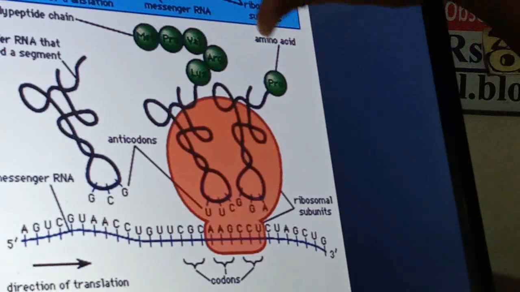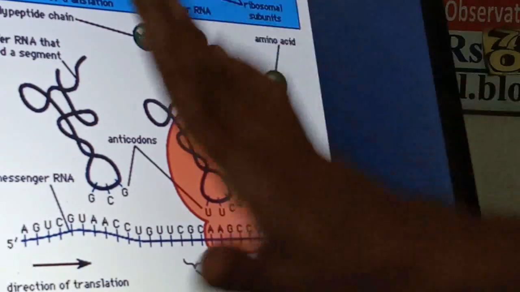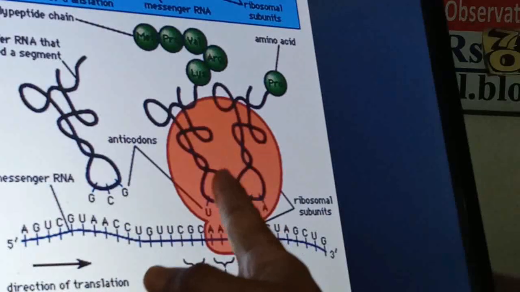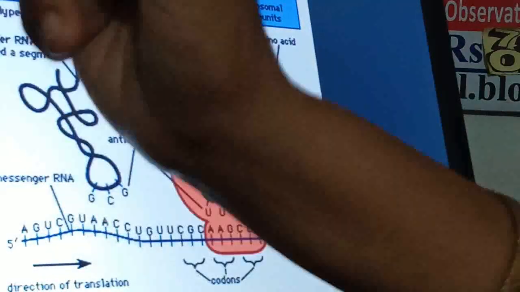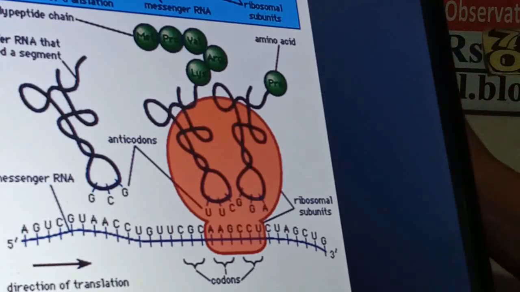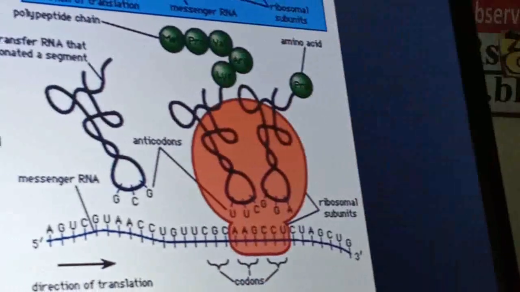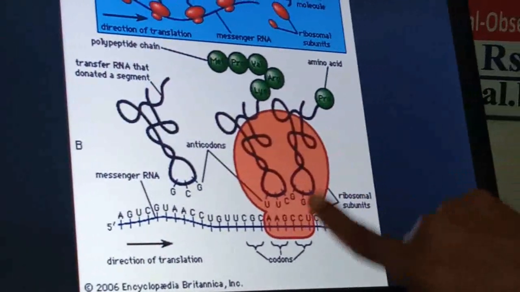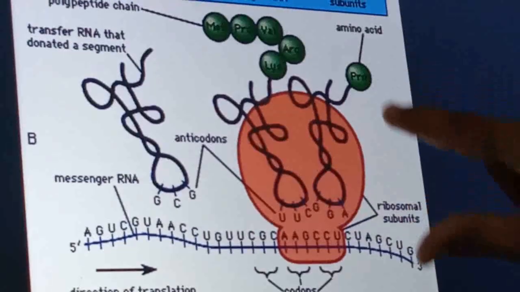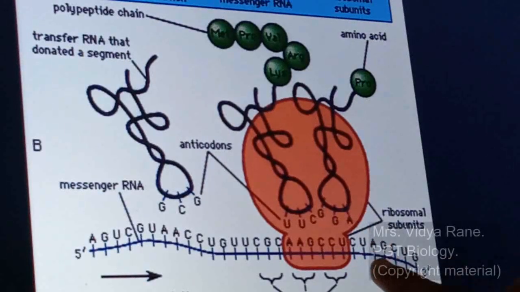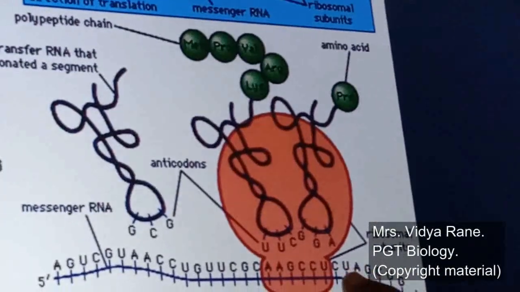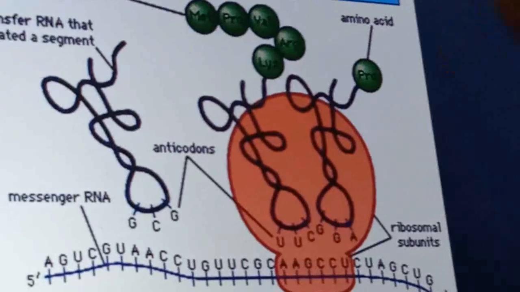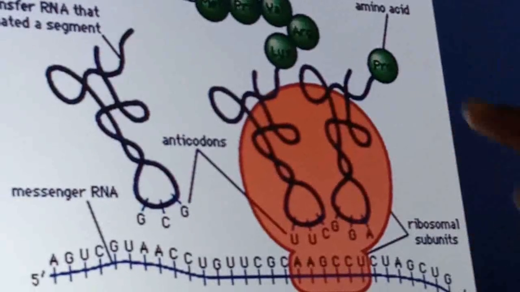So once this whole chain is shifted on, this tRNA will be free, and like the earlier tRNA, it also becomes free and goes back to bring its respective amino acid whenever needed, right? So again this ribosome will shift ahead, and the next triplet they will read, that is CUA, and along with that the respective tRNA with its amino acid will come.